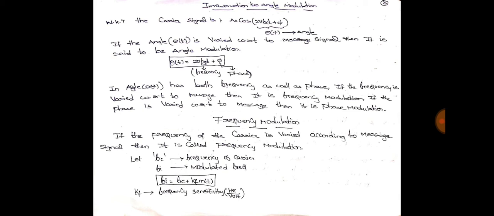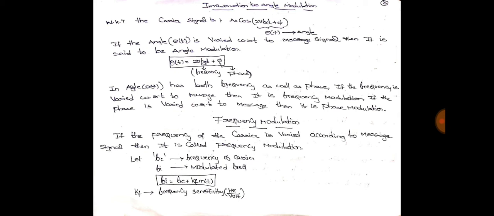So it leads to Fi. Fi is Fc plus or minus Kf into m of t, where Kf into m of t is the additional term which you got because we are adding the message signal to the carrier signal.